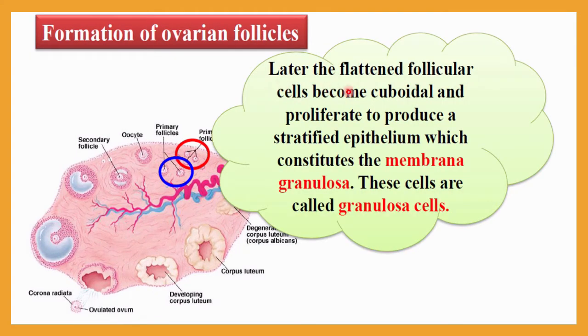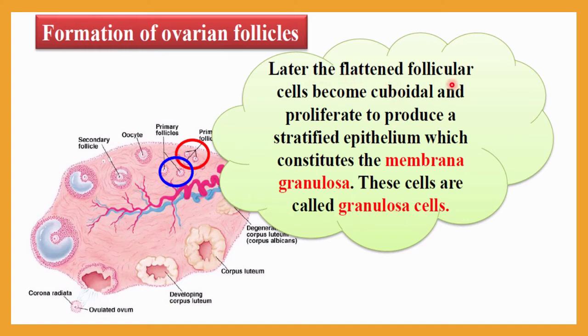Then the flattened follicular cells become cuboidal and proliferate to produce a stratified epithelium which constitutes the membrana granulosa, and finally it will be called granulosa cells. It is made up of granulosa cells. Let me repeat what happened next.